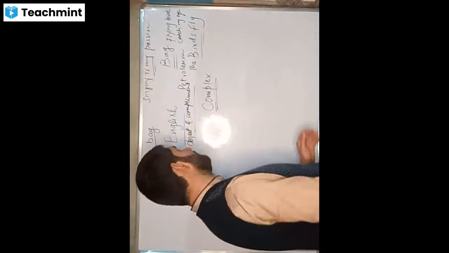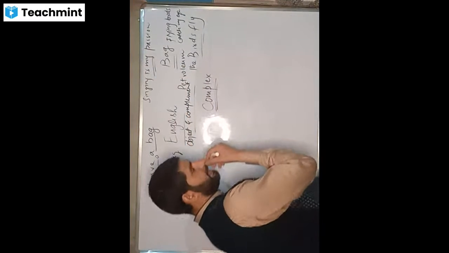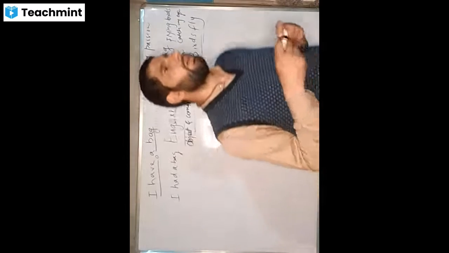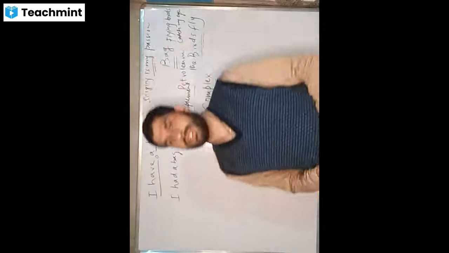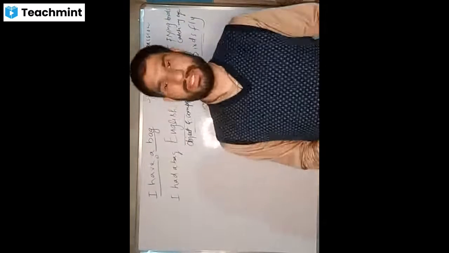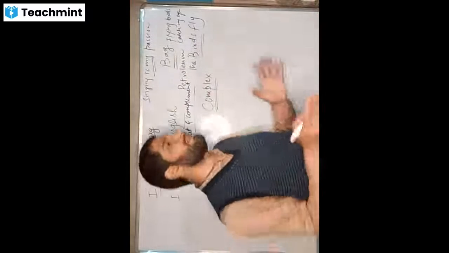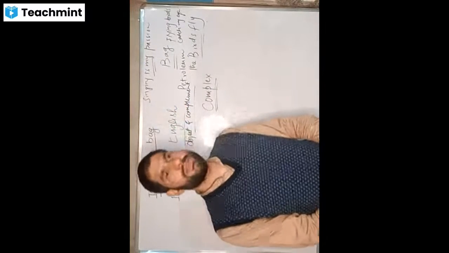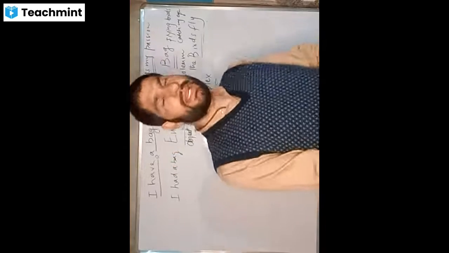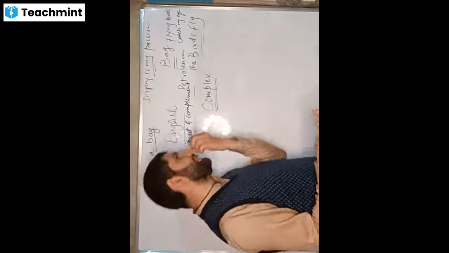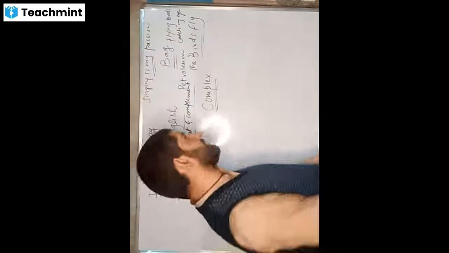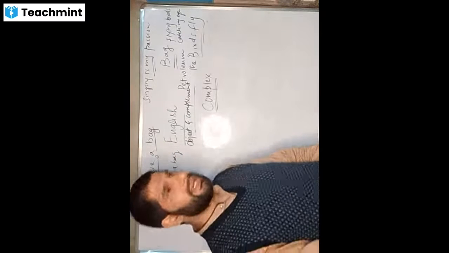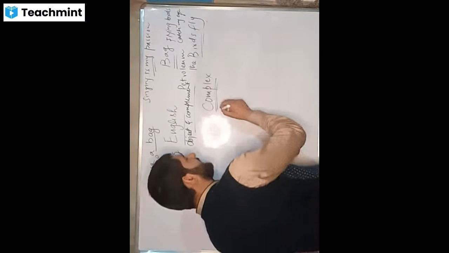Here we say it is made up of more than one clause, but only one clause is independent. The rest are dependent, and they are joined by subordinate conjunctions.